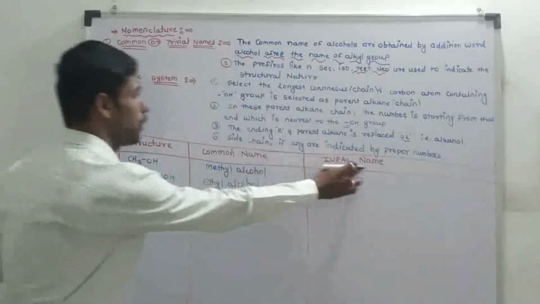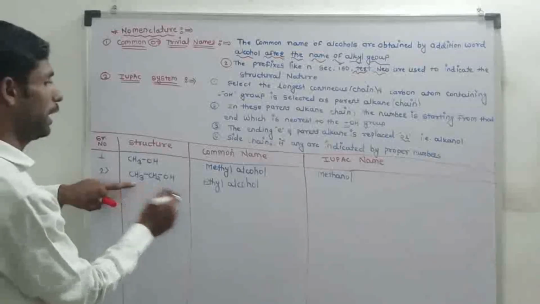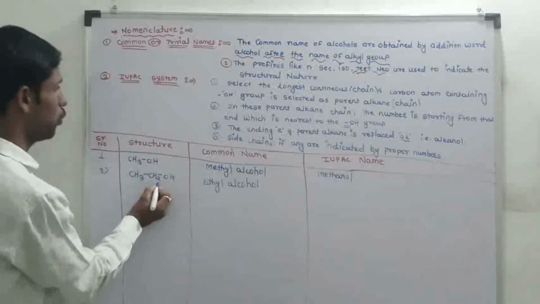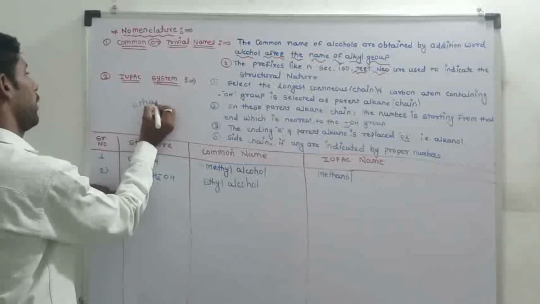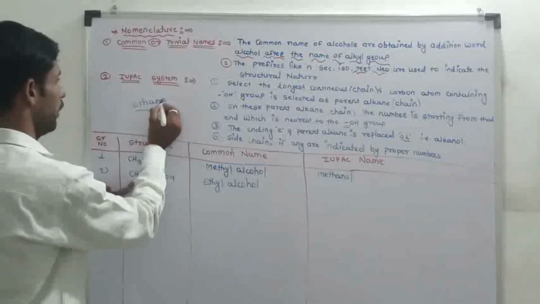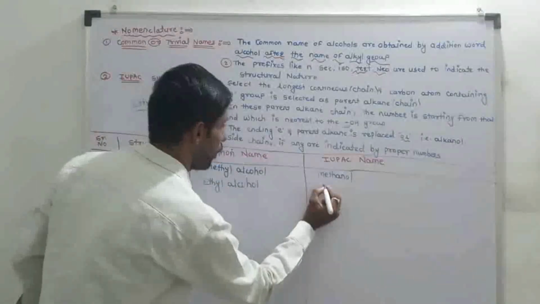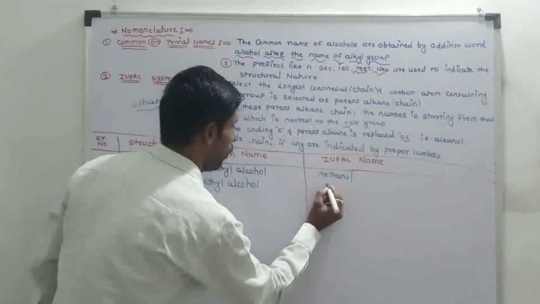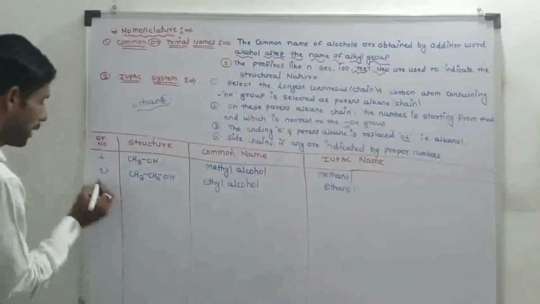In the IUPAC name system, this parent alkane chain consists of 2 carbon atoms, and the alkane is known as ethane. The last letter E is replaced by OL, that is ethanol.